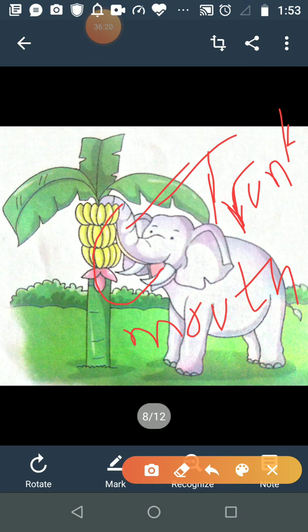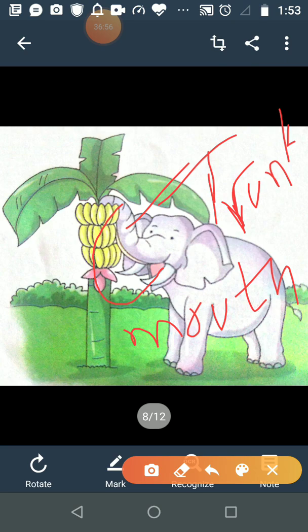So dogs and cats use their tongue to lap up water and milk. They touch their tongue to the water, and in that manner they drink water.